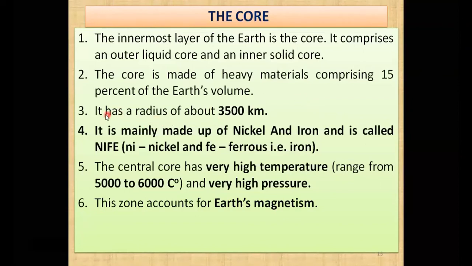So the core has a radius of around 3500 kilometers. Now you can see 3500 kilometers is the radius of the core. It is mainly made up of two minerals that I discussed already, nickel and iron, and we call it NiFe, or knife, so that you can remember. The central core has a very high temperature, the inner core ranges from 5000 to 6000 degrees Celsius, and also high pressure. That is the region responsible for Earth's magnetism, my dear students.